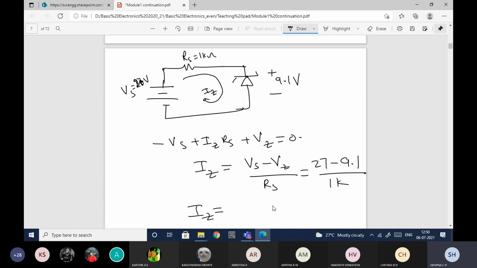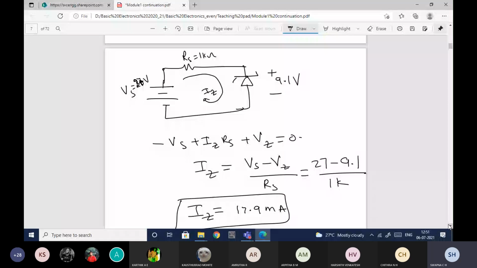With this you'll get the IZ value. What is the IZ value? 27 minus 9.1, so is it 17.9? 17.9 milliamperes, right?